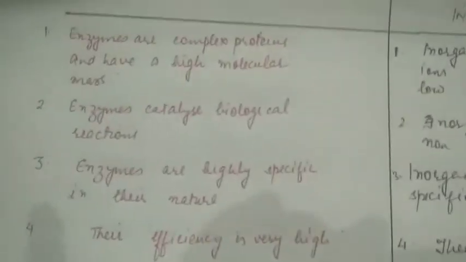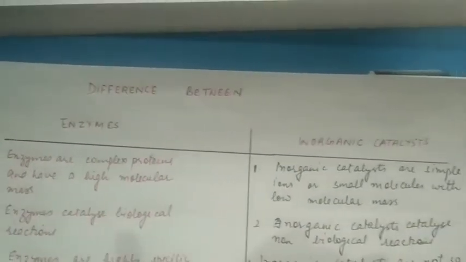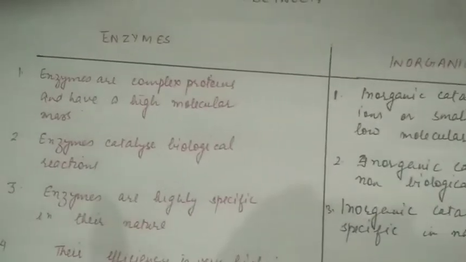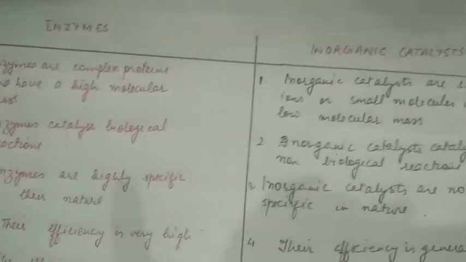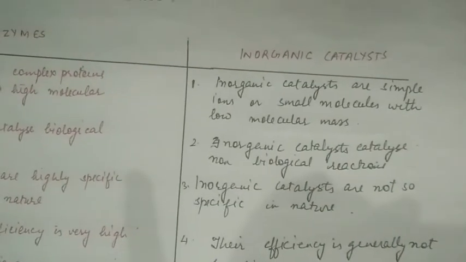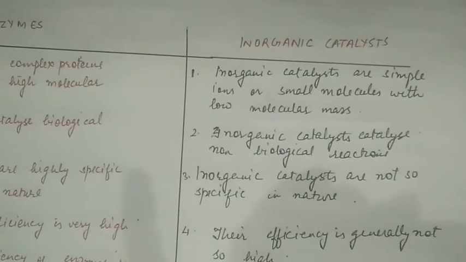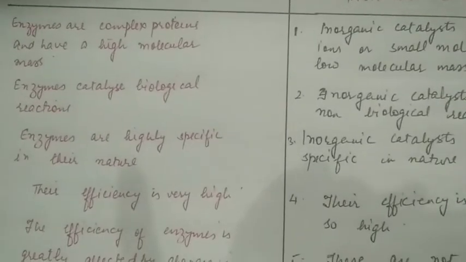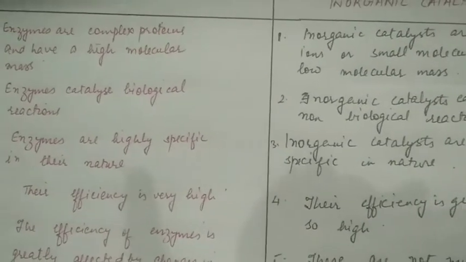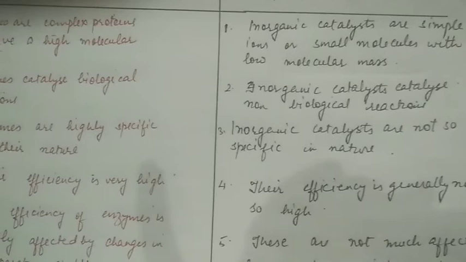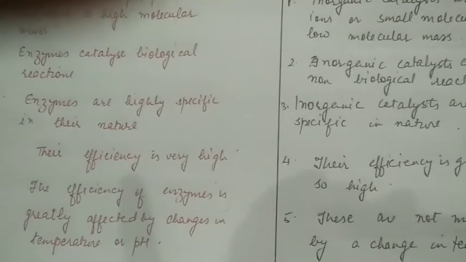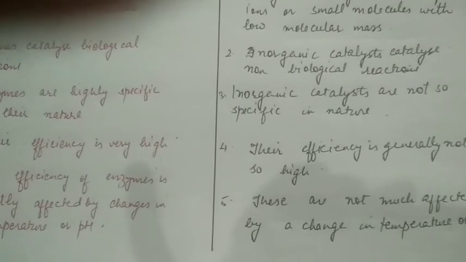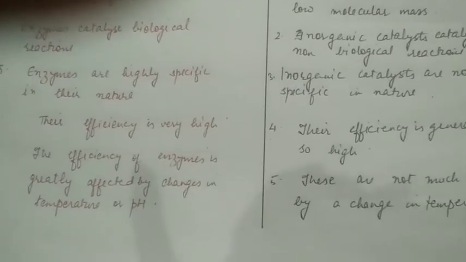Difference between enzyme and inorganic catalysts. Enzymes are complex proteins and have high molecular mass, whereas inorganic catalysts are simple ions or small molecules with low molecular mass. Enzymes catalyze biological reactions. Inorganic catalysts catalyze non-biological reactions. Enzymes are highly specific in their nature. Inorganic catalysts are not so specific in nature.